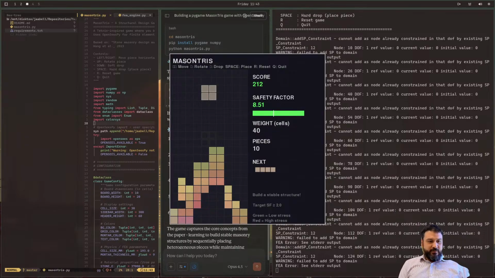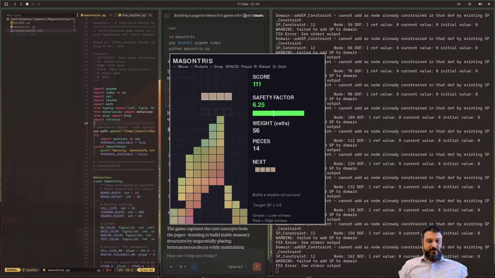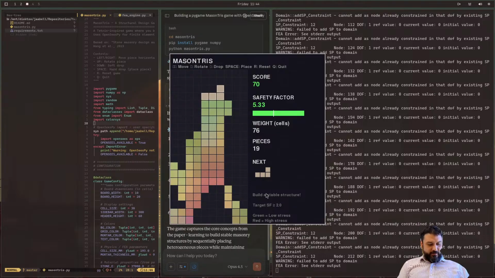Now this is pretty wrong. This structure over here should not be stable at all. Yeah, those colors are off, so something feels off about this. So let's take a look at what Claude did, because basically it's AI slop, and slop is okay if you know how to deslopify the slop. So let's try that. I'm going to close this window.